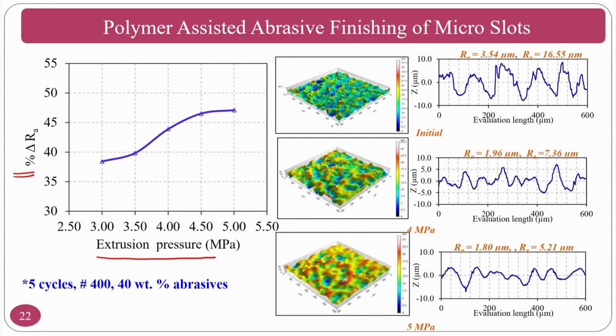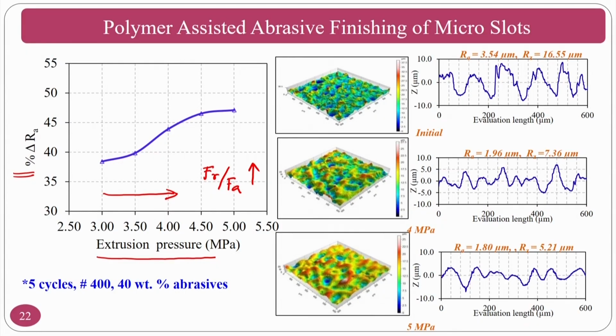So, as you can see the percentage change in Ra, as you increase extrusion pressure, what is going to happen? We know your radial force to axial force ratio will increase. That means your indentation depth will increase and shearing also will improve.